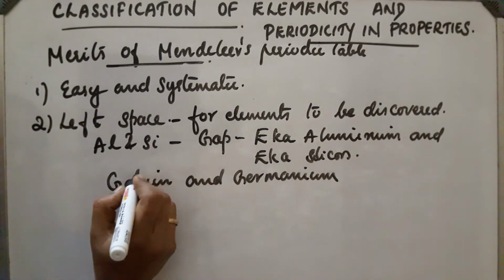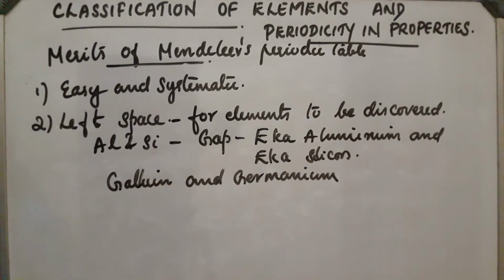Later these elements were discovered as gallium and germanium. So he left space under aluminium and silicon and named them Eka aluminium and Eka silicon.